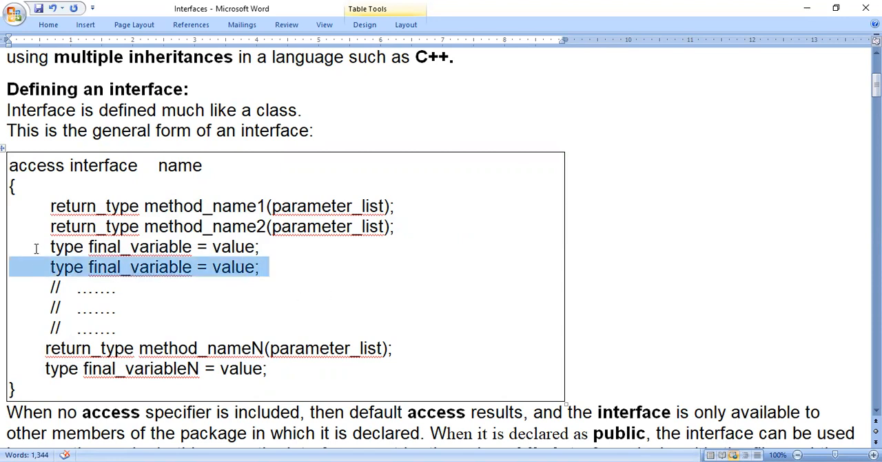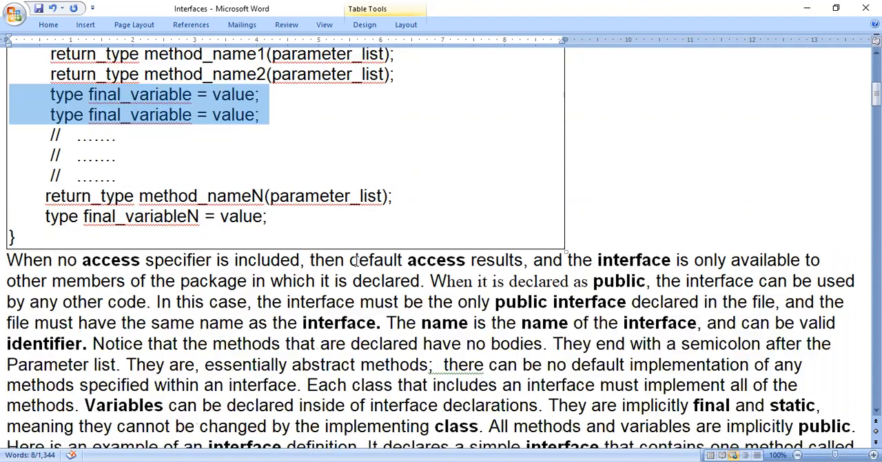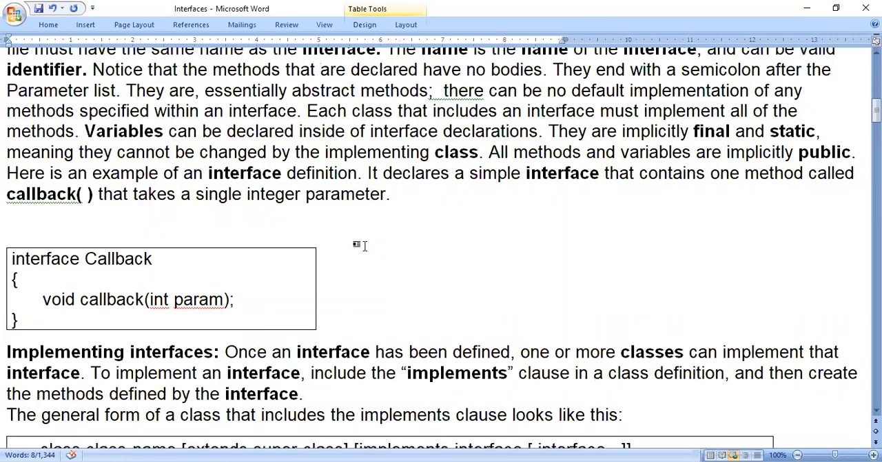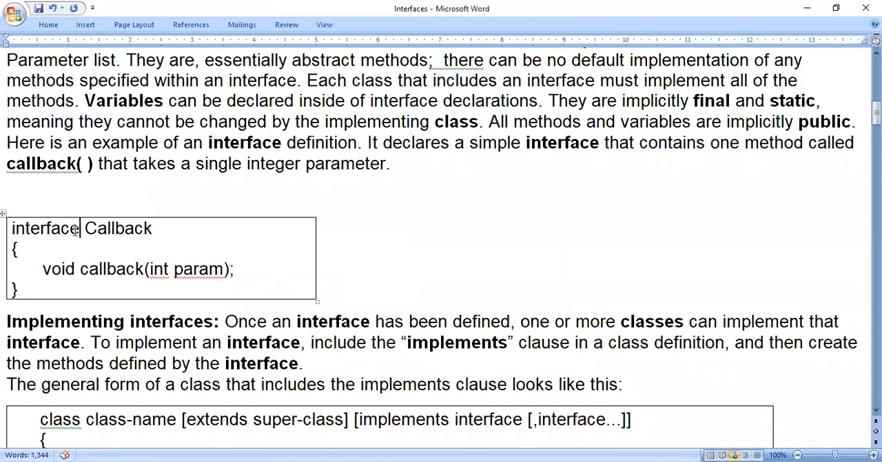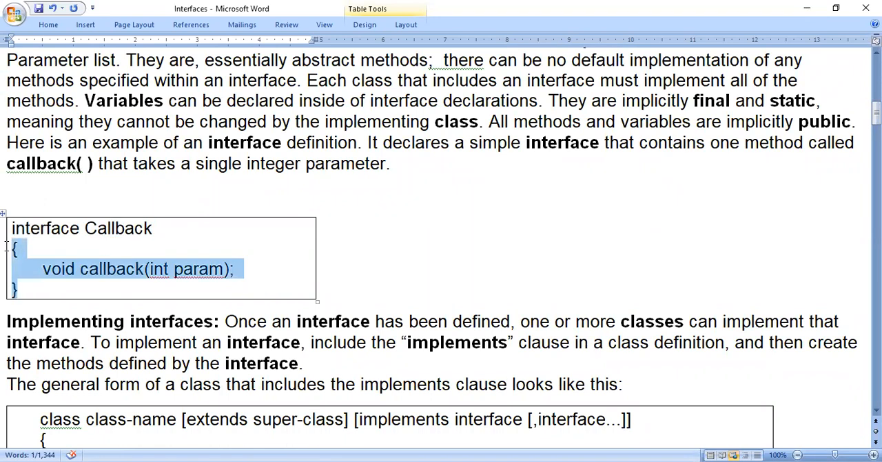Instead, the variables present in the interface are called final variables. Final variable means the values will not change. For instance variables, you can change the values, but for final variables, you cannot change the values. Final variable means constant value, fixed value. So if I want to write an interface, I have to use the keyword interface, and after the interface keyword I have to write the interface name. Within the opening brace and closing brace, I can write the code for an interface, whatever Java code is required.